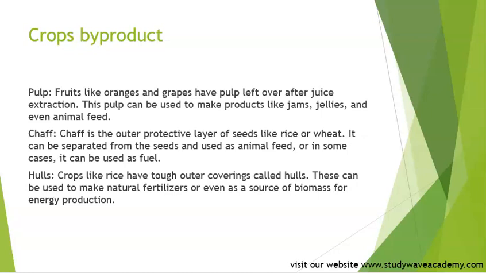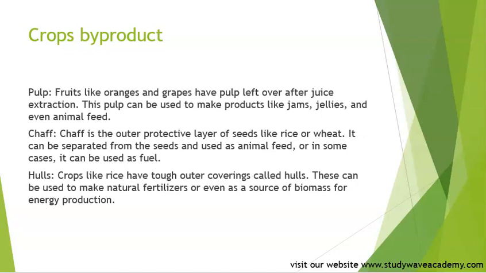So crop byproducts are the parts of crops that remain after the primary edible parts have been harvested. These byproducts are often not wasted but put to very useful purposes. We mentioned the straws, husks and shells, leaves and stems, peels and rinds, hulls, chaff, pulp.